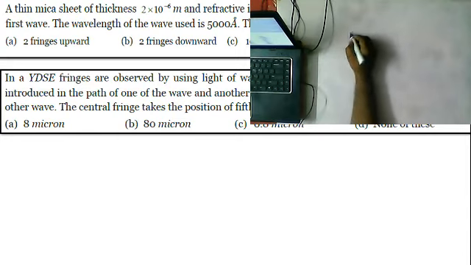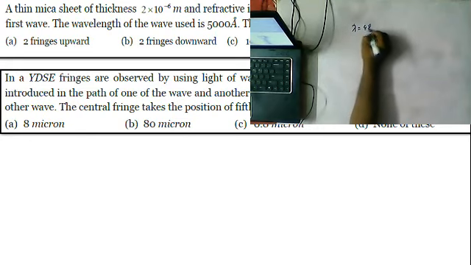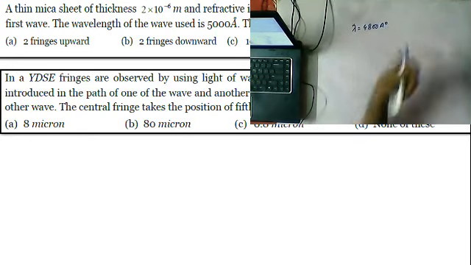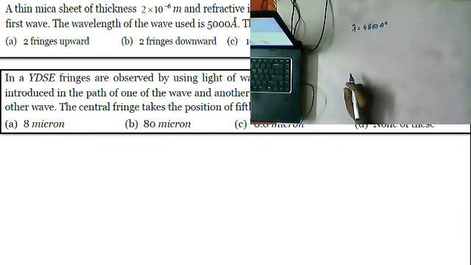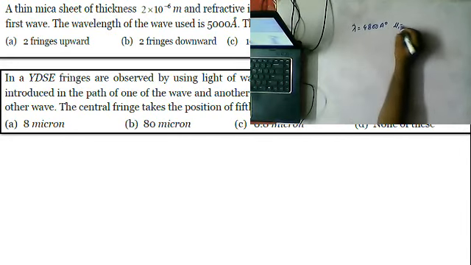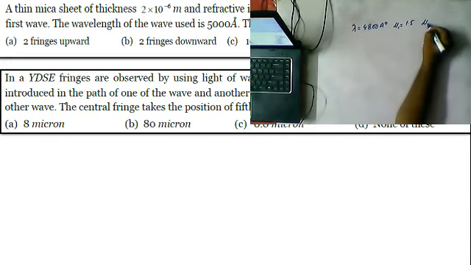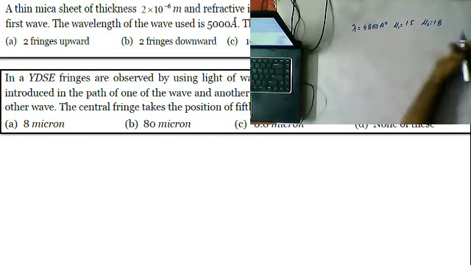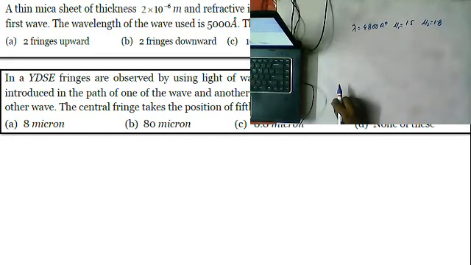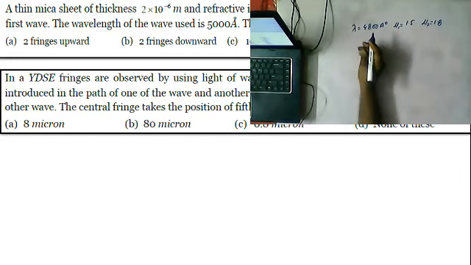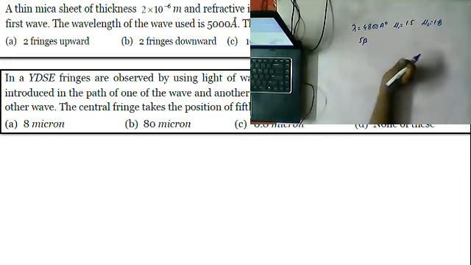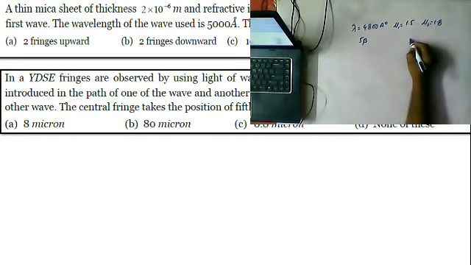First of all they have given lambda. What is the lambda they gave? Lambda is equal to 4800 angstroms. mu1 is given as how much? 1.5. mu2 is given as how much? 1.8. mu1 is equal to 1.5, mu2 is equal to 1.8. So here the total shift is equal to 5 times beta.